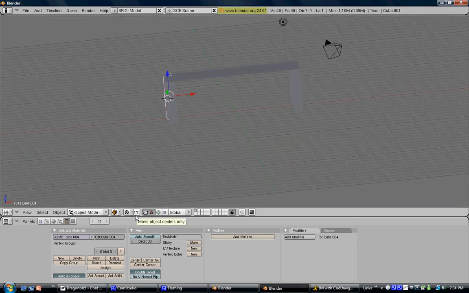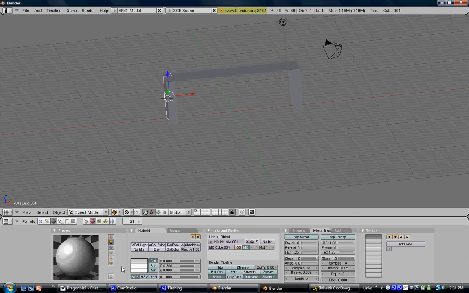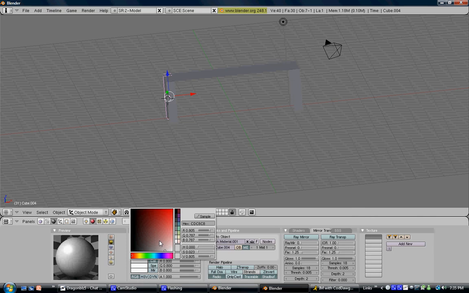To add color to it, go to this ball right here, and you should click link to object, add new, and then this should pop up. Click color right here. Now you should choose your color.